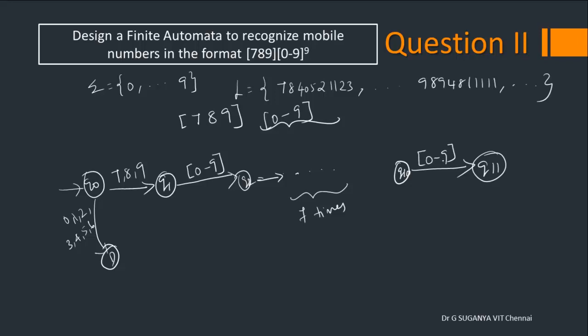If you want to extend this to include 11-digit STD mobile numbers also, what to do?